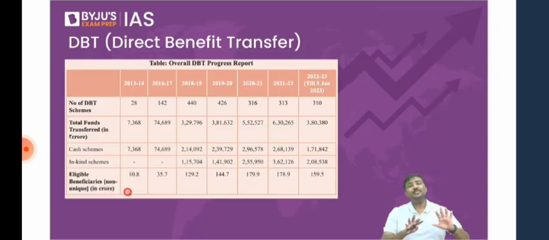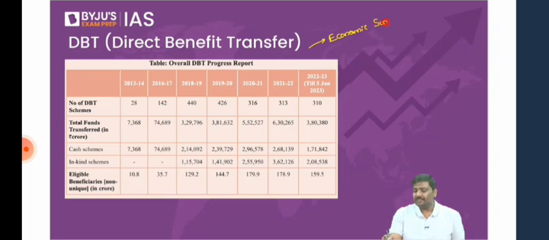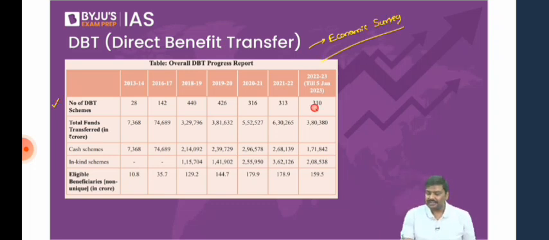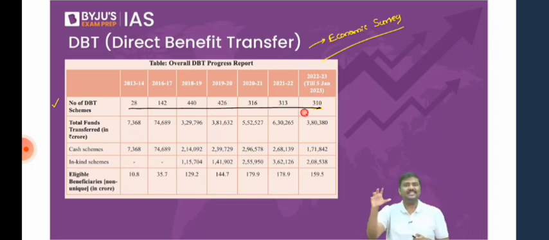Now, how many schemes are we covering? This is from the economic survey, the current year's, recently published economic survey. Again, the government published the most recent data. The number of DBT schemes, please have a look at it. Over a period of time, we have kept on changing it. Like I've told you already, more than 300 schemes are covered under the DBT now.